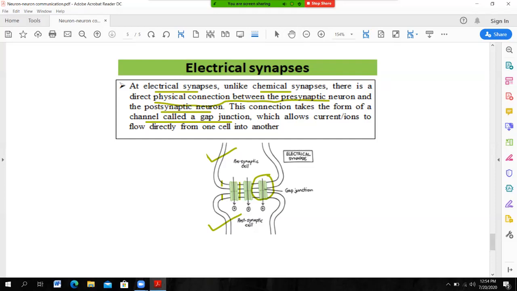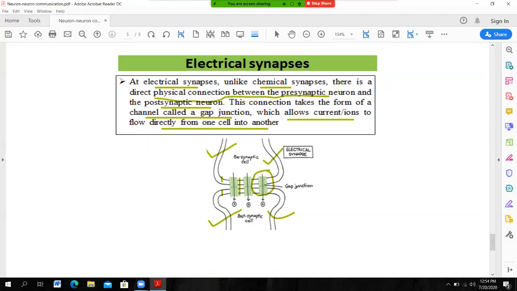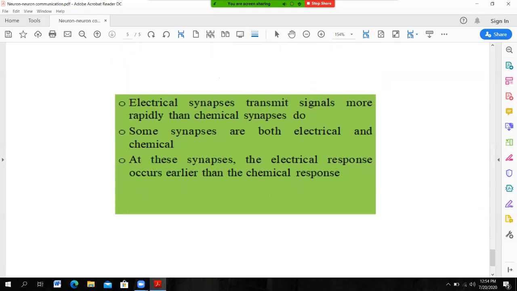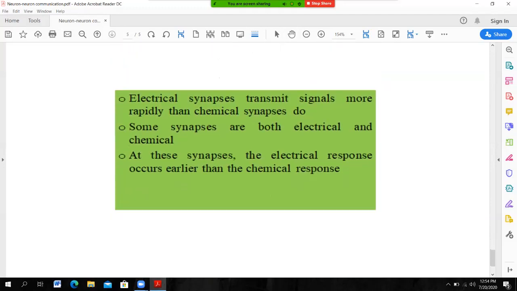What is the function of this gap junction? It allows current or ions to flow directly from one cell to another, so the current or ions transfer from the presynaptic neuron to the postsynaptic neuron. So there are two types of communication between neurons.